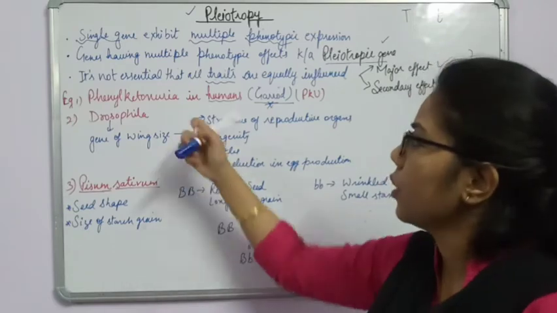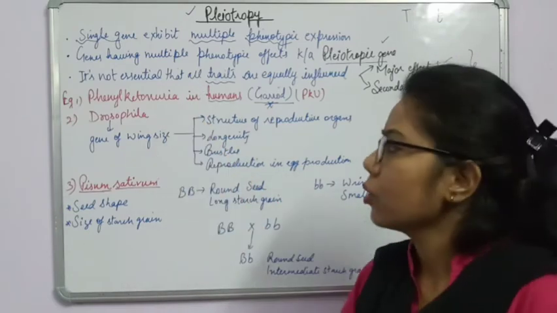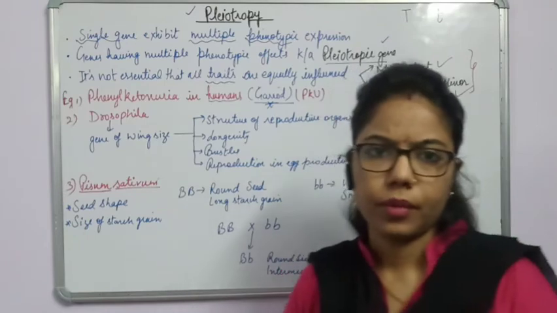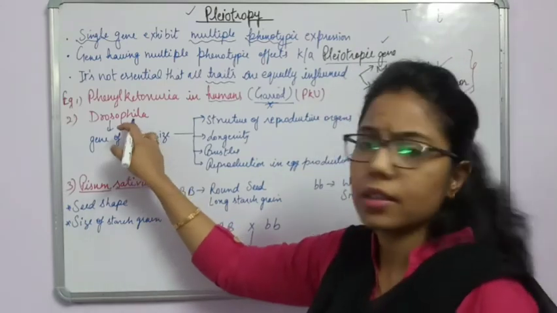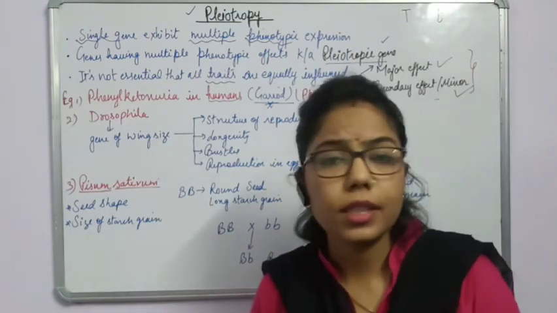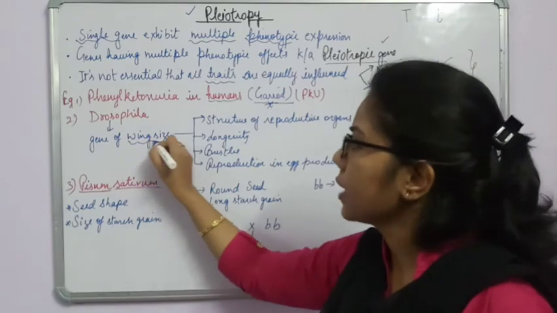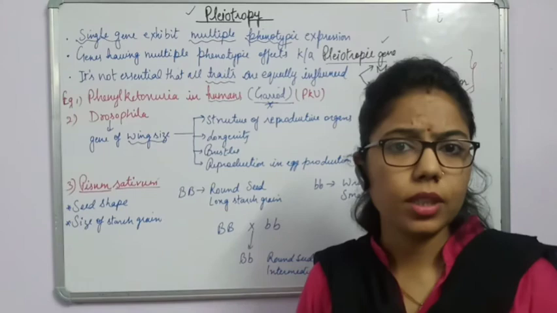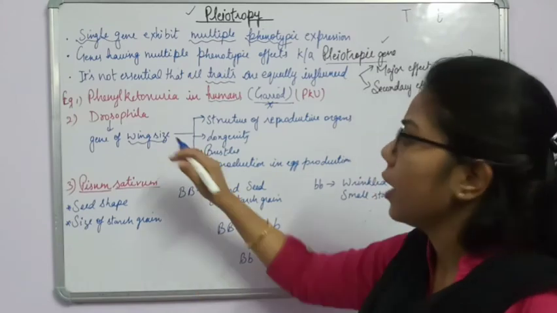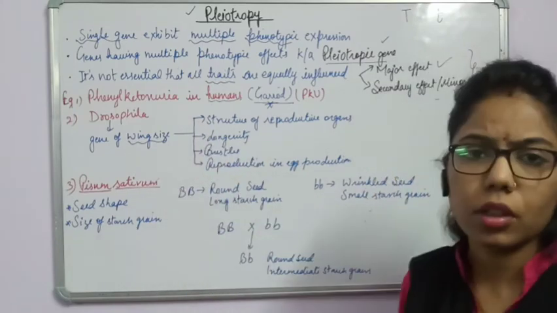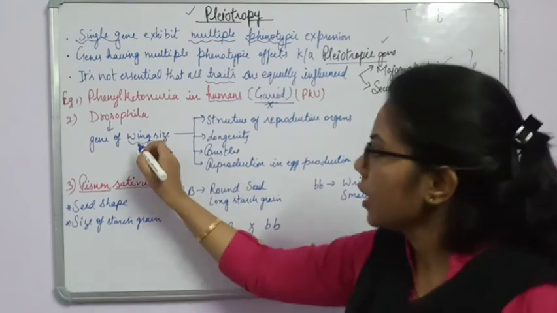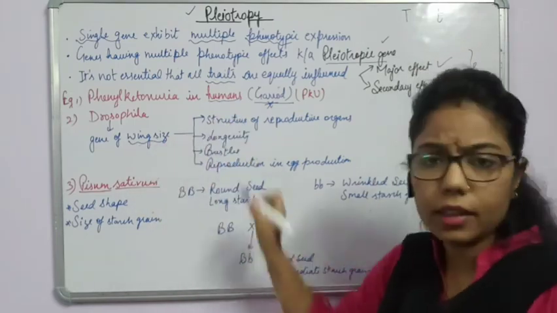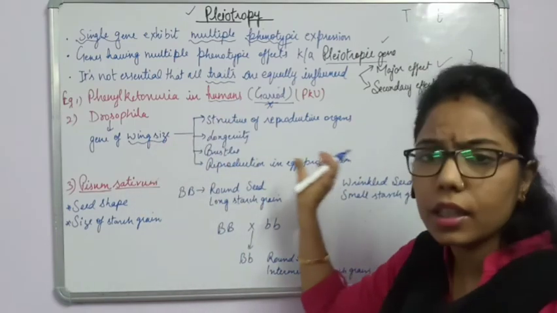As we have discussed one example in humans, here is another example in case of animals. In case of animals we are considering Drosophila. If you see the gene for the wing size, the gene which is responsible for wing size may also affect the other features of the Drosophila. What can this gene do? It can affect all these characters of the Drosophila.